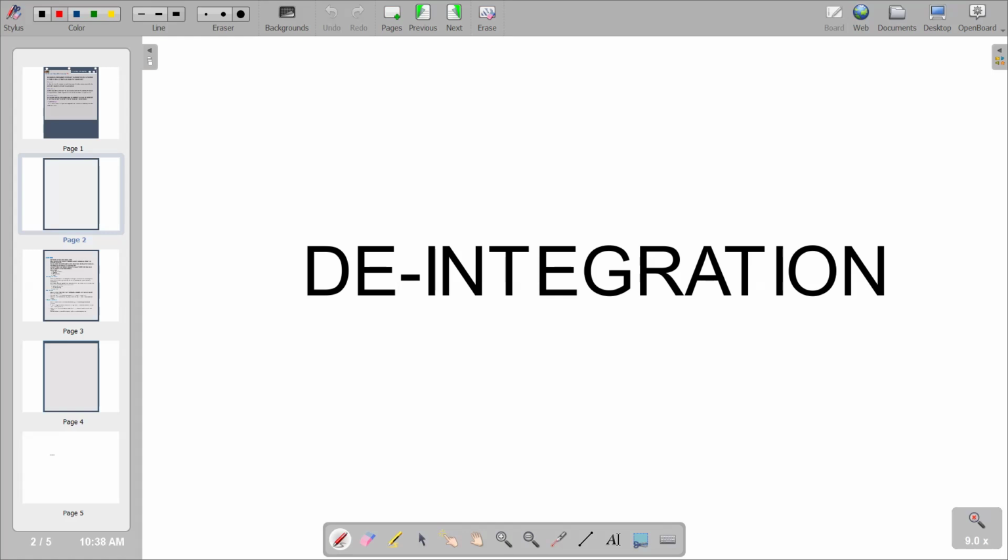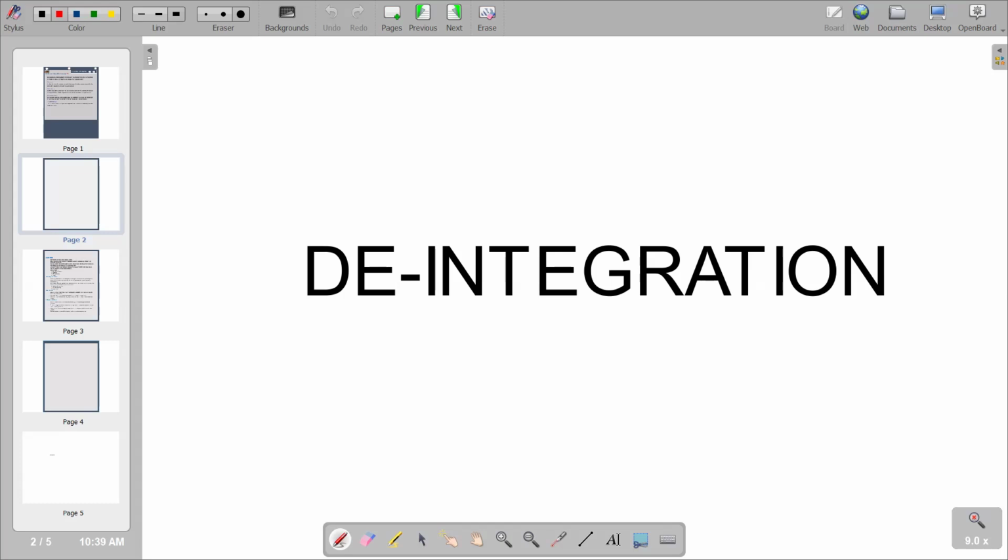It is a process whereby an organization reduces its activities rather than expanding in order to raise finance. The main aim is to raise finance. So that's what we have in terms of the explanation of de-integration.